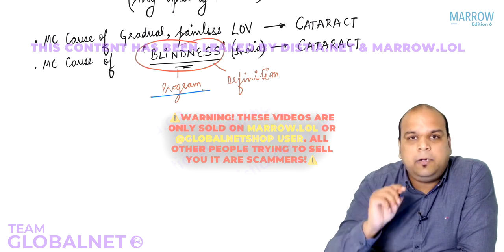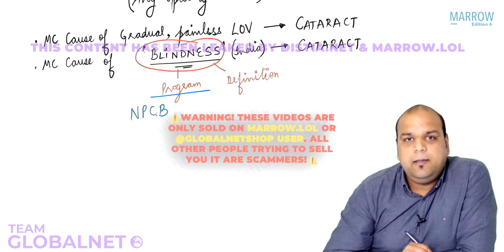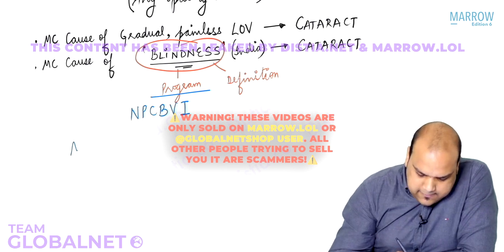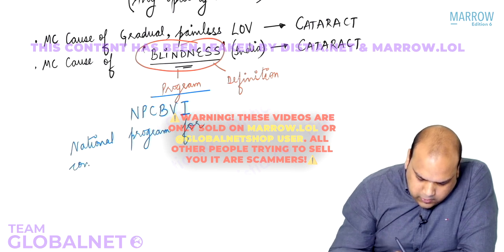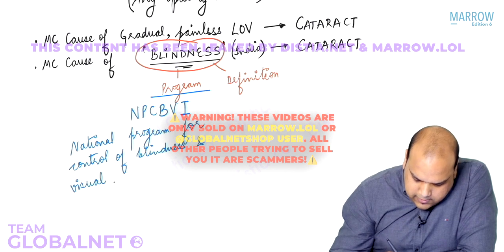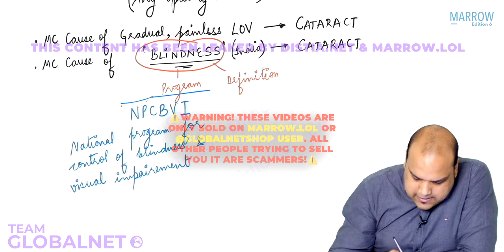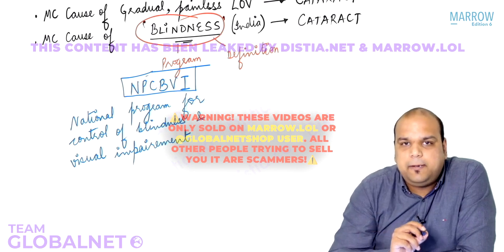Program. What is the name of the program now in India, everybody? Program for blindness. The earlier name was NPCB. Now, two letters have been added, VI: NPCBVI. What is the full form, guys? National Program for Control of Blindness and Visual Impairment. So NPCBVI, that's the name now, guys. Okay, for blindness and visual impairment.